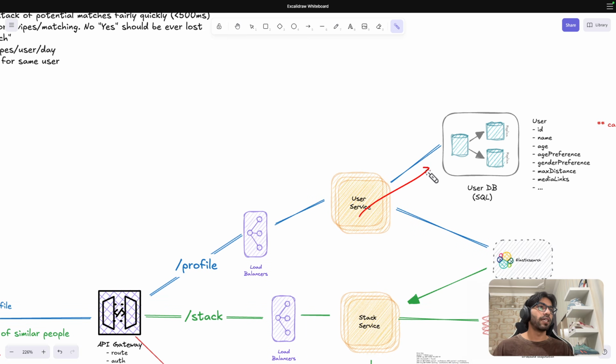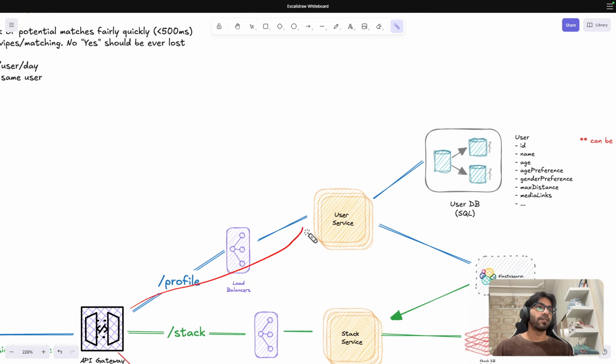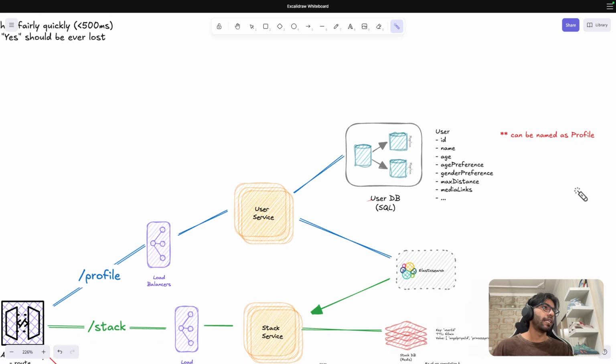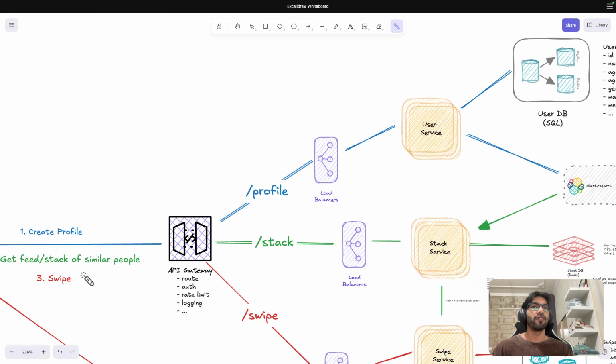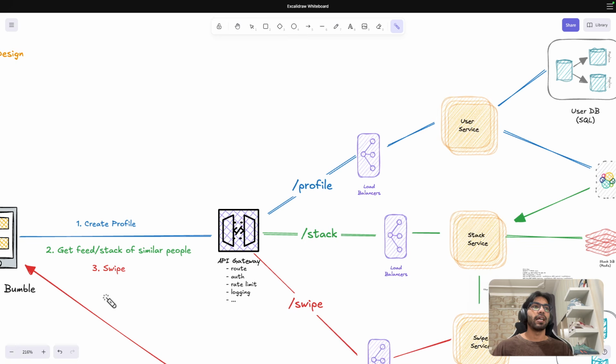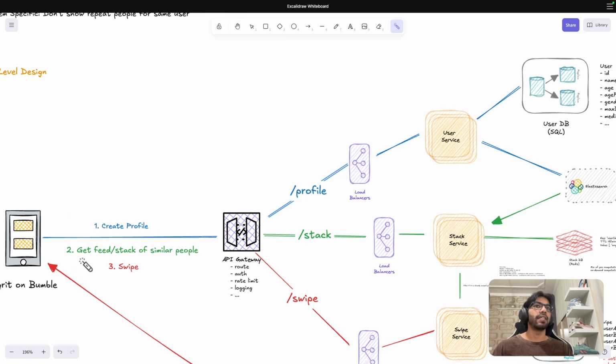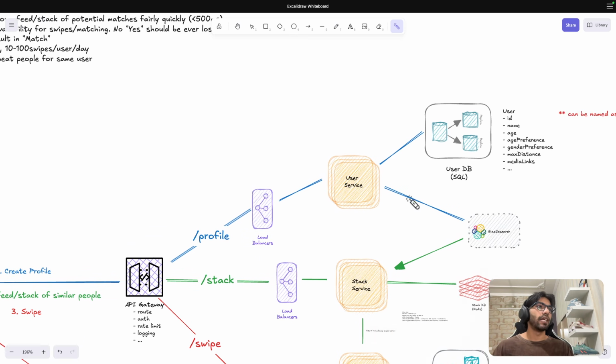Now, you have a user service, where a person is coming and creating a profile. Jagrit is creating his first profile. And then what is happening after that is you have this user DB, or you can call this profile also. It's up to you. But why I'm calling this user is because this flow that we are talking about would be there in 90% of the systems. I want to keep things generic so that you can correlate this to some other function also, right?